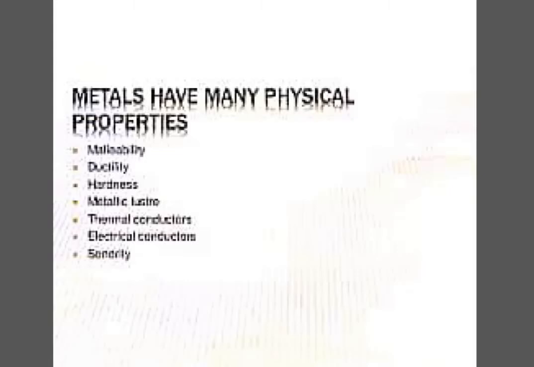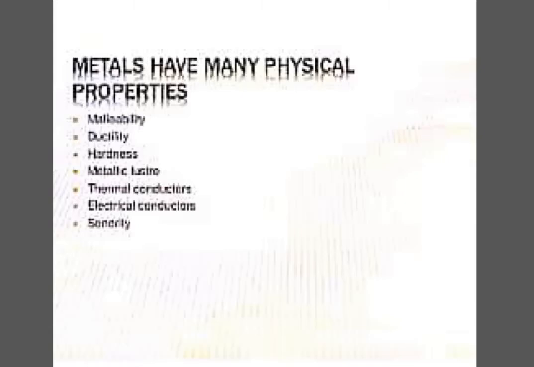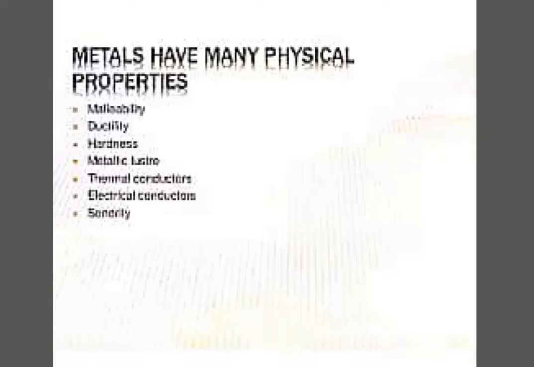There are a few of the physical properties listed over here. The very first is malleability, second is ductility, then hardness, fourth is metallic luster, then thermal conductor, next is electrical conductor, and the last is sonority. I think everyone must remember all these general properties, and you have studied them in your previous classes as well. So this is simply a repetition of what you have already studied and a bit of add-on to that.